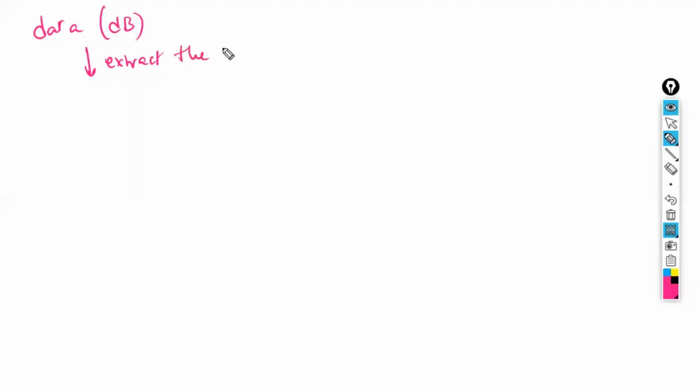Extracting the data from the database. We are going to extract the data from the database. How can we extract the data from the database? It is not like a hard disk, right, where you open it, right click, copy, and paste into our system. It is not like that.